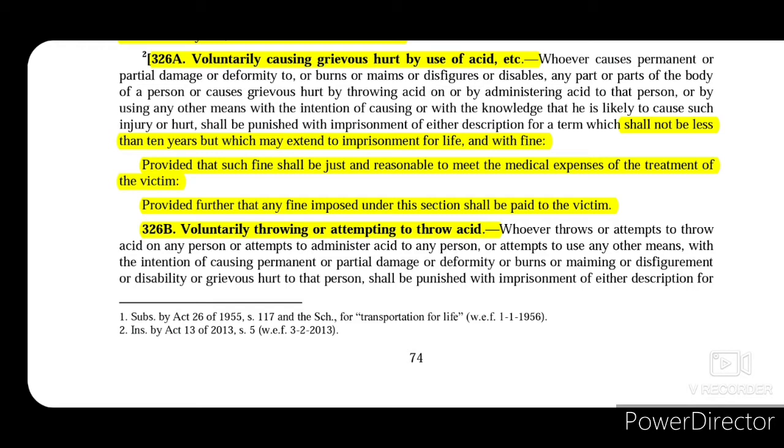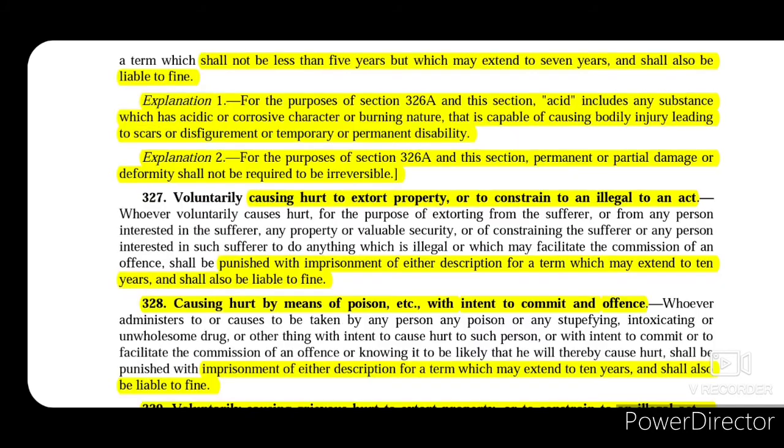Now section 326B talks about voluntarily throwing or attempting to throw acid. So whoever voluntarily throws or attempts to throw acid and does any kind of damage that is mentioned in section 326A, you can read this section. It is identical to that of section 326A, but in this section, voluntarily throwing or attempting to throw acid has been punished with imprisonment for not less than 5 years, but which may extend to 7 years and shall also be liable to fine.